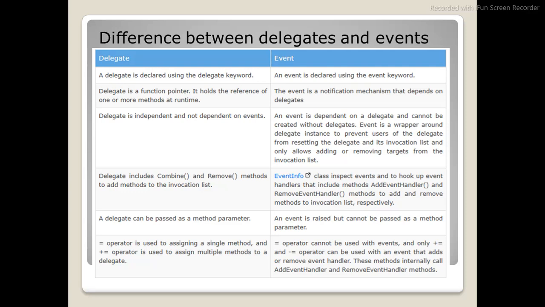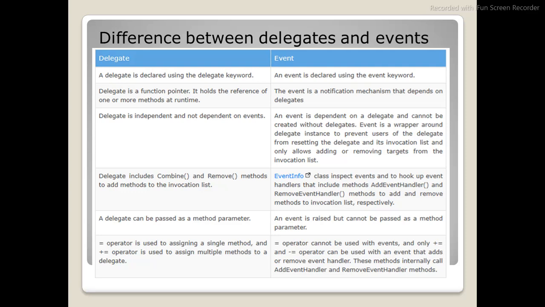A delegate is independent and not dependent on events, whereas an event is dependent on a delegate but cannot be created without delegates. You can call an event a wrapper around a delegate instance to prevent users of the delegate from resetting the delegate and its invocation list.